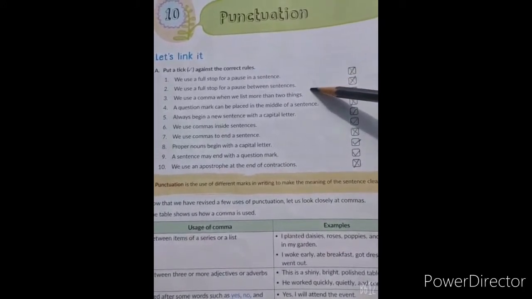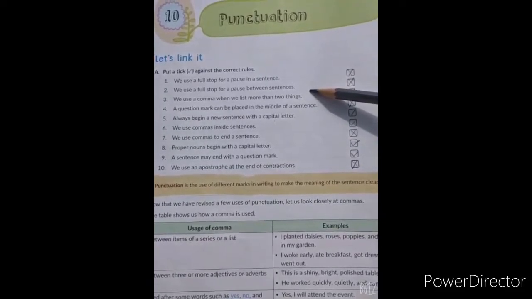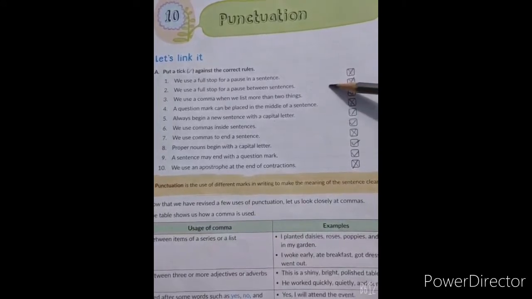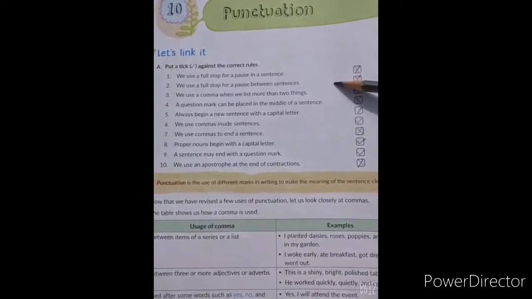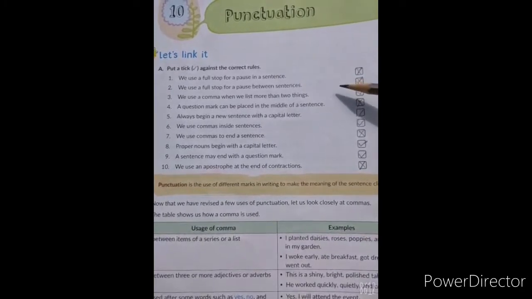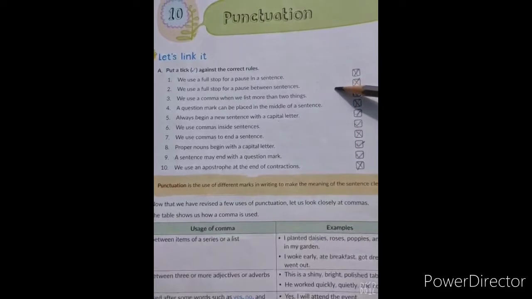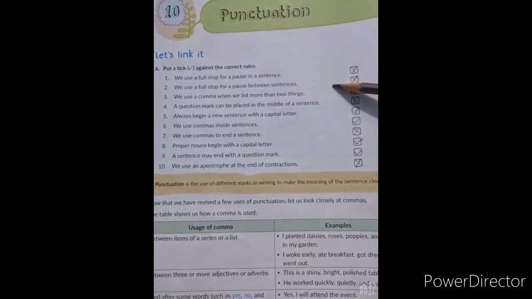Sentence number 2. We use a full stop for a pause between sentences. Again, it is wrong because we generally use a full stop to end a statement. Yes, but if two sentences are there, then we can say that we use a full stop for a pause between the sentences.